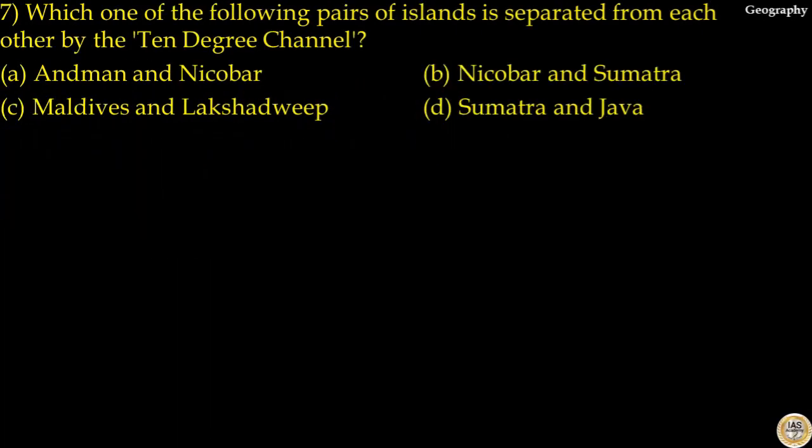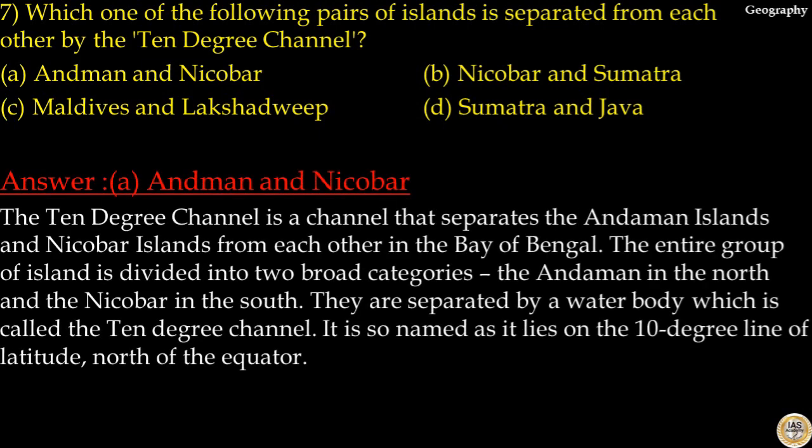Question number 7. Which one of the following pairs of islands is separated from each other by the 10-degree channel? Options are Andaman and Nicobar, Nicobar and Sumatra, Maldives and Lakshadweep, Sumatra and Java. The answer to this question is option A, Andaman and Nicobar. The 10-degree channel is a channel that separates the Andaman Islands and Nicobar Islands from each other in the Bay of Bengal. The entire group of islands is divided into two broad categories, the Andaman in the north and the Nicobar in the south. They are separated by a water body which is called the 10-degree channel. It is so named as it lies on the 10-degree line of latitude north of the equator. So your answer to this question is option A.